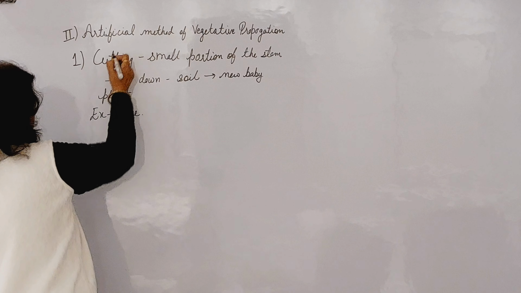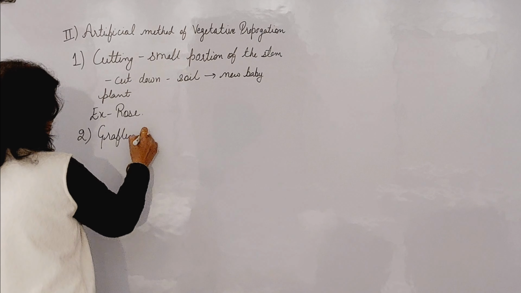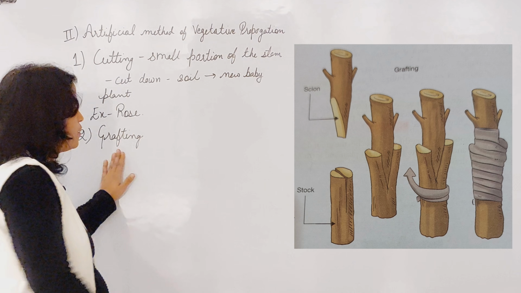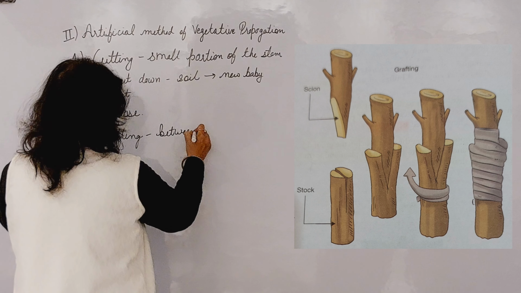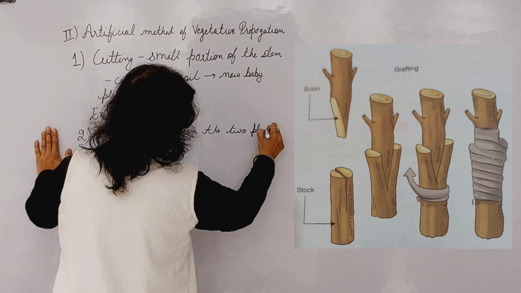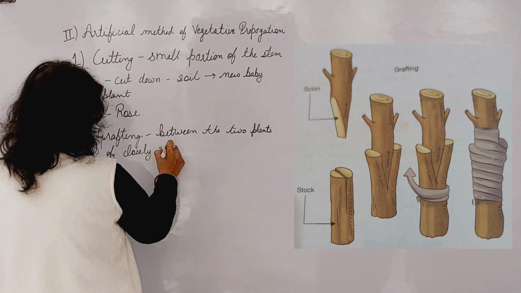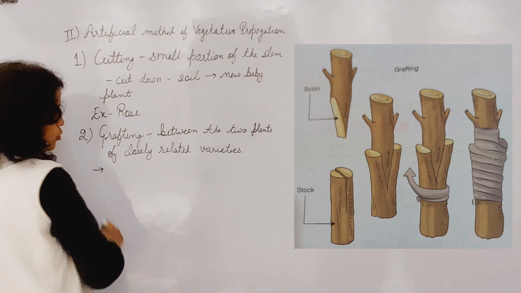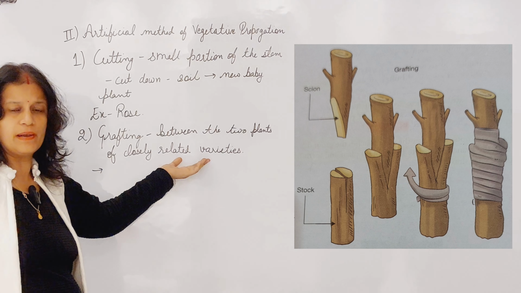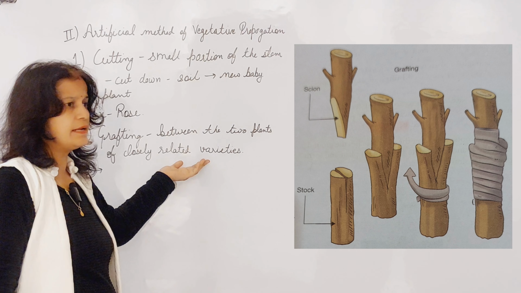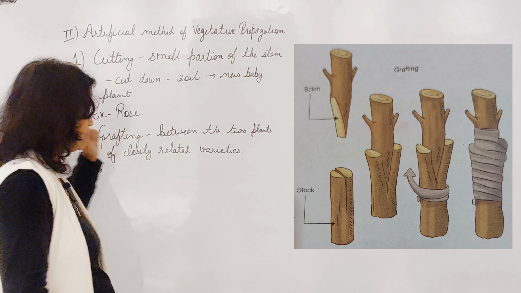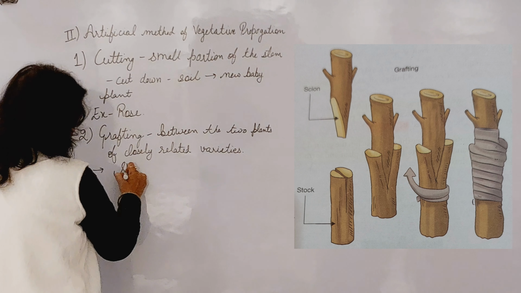Second method, if I am talking about, so what is the second method? Grafting. Grafting is performed between the two plants of closely related varieties. What actually happens? There are two plants, of closely related varieties, meaning if one is a mango plant, then the other will also be a mango plant.